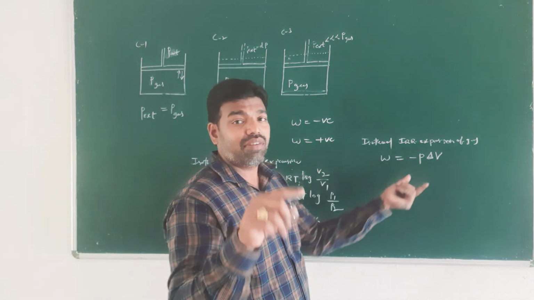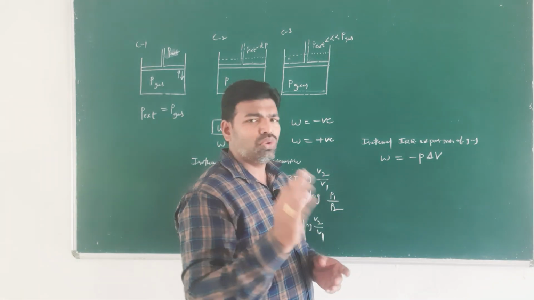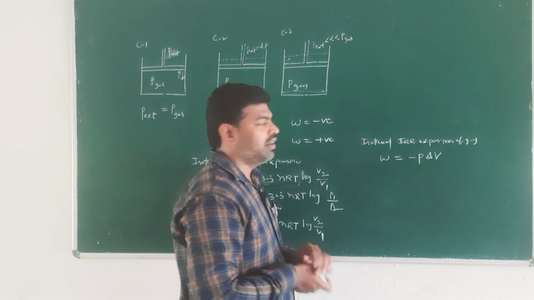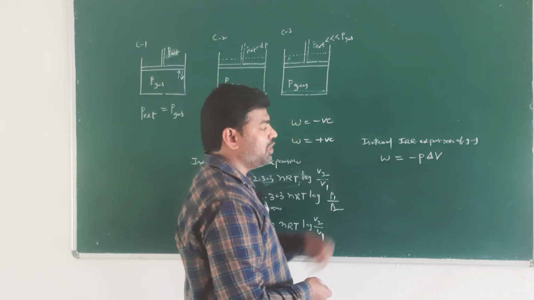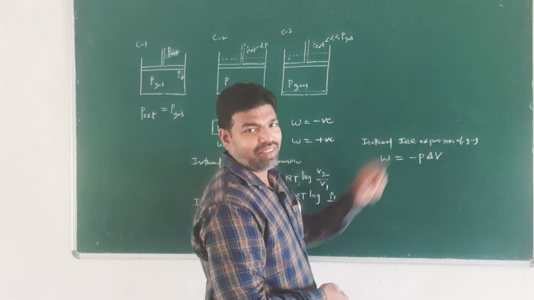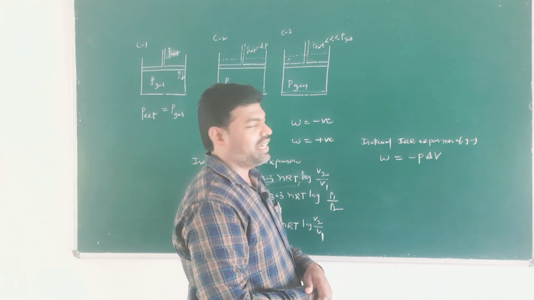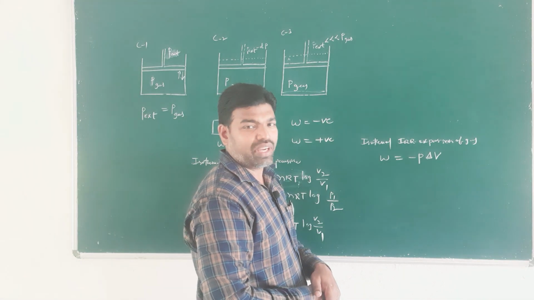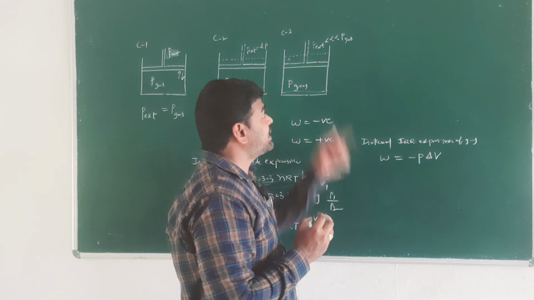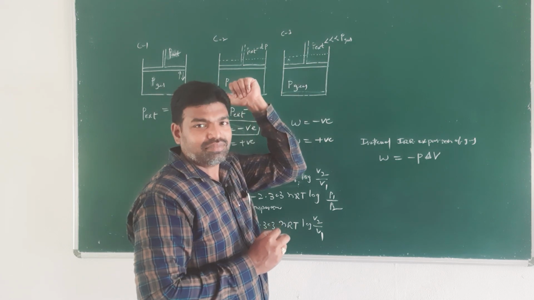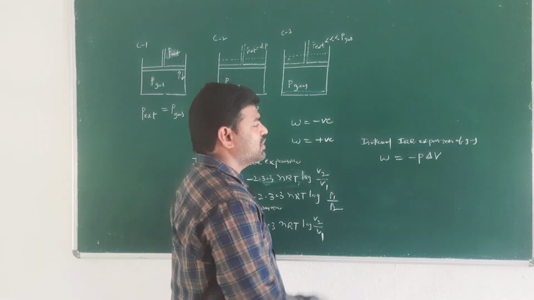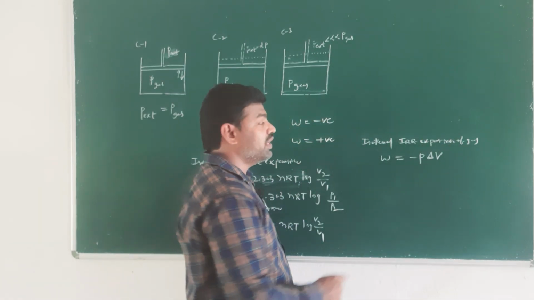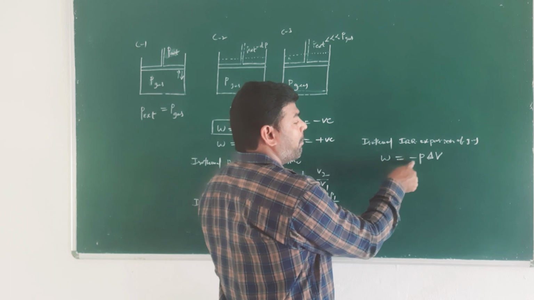These formulas are derived from the Carnot cycle. You need not understand how this formula is established, you just need to know the formula. So W is equal to minus P delta V, because the process is carried out irreversibly. The gas expands rapidly in an irreversible process.